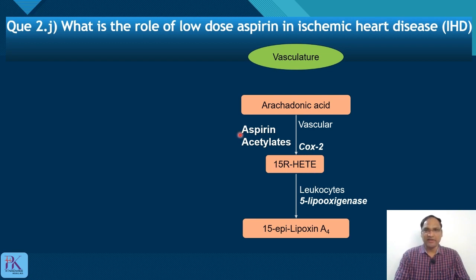Here aspirin acetylates COX-2. There is production of this intermediate, which is acted upon by 5-lipoxygenase and produces 15-epi-lipoxin A4. This is called aspirin triggered lipoxin A4, or ATL. What is the role of lipoxin A4?